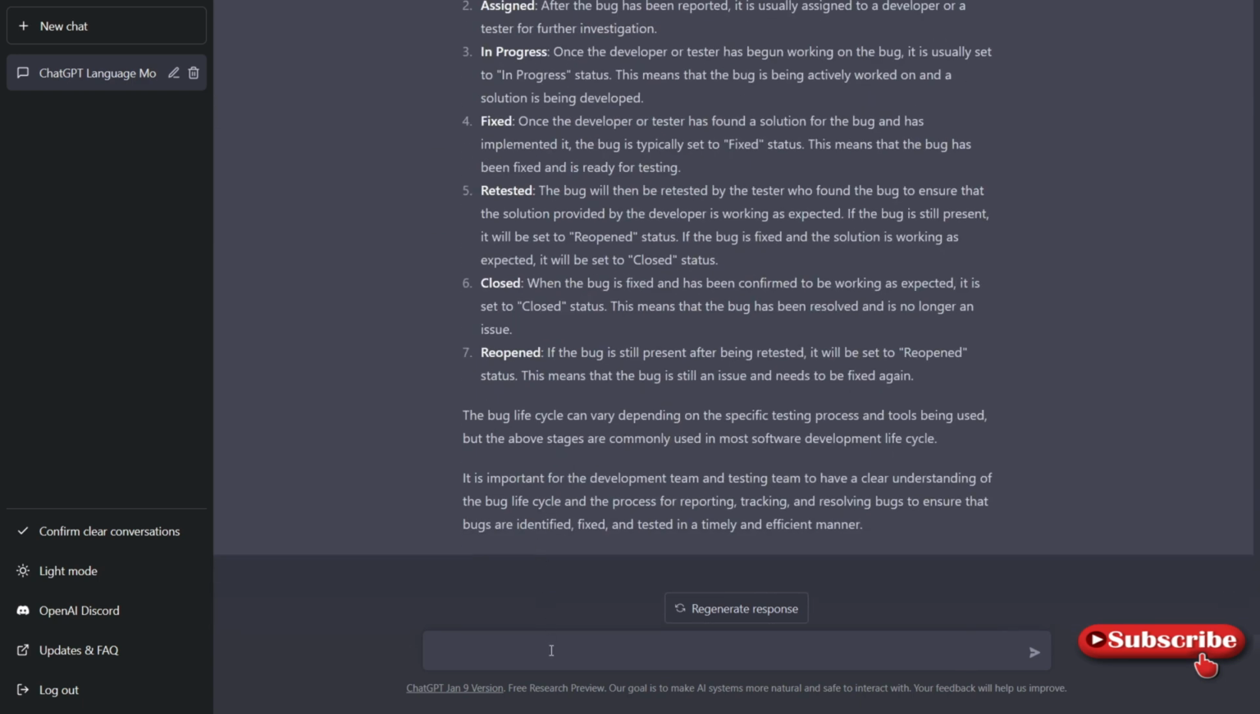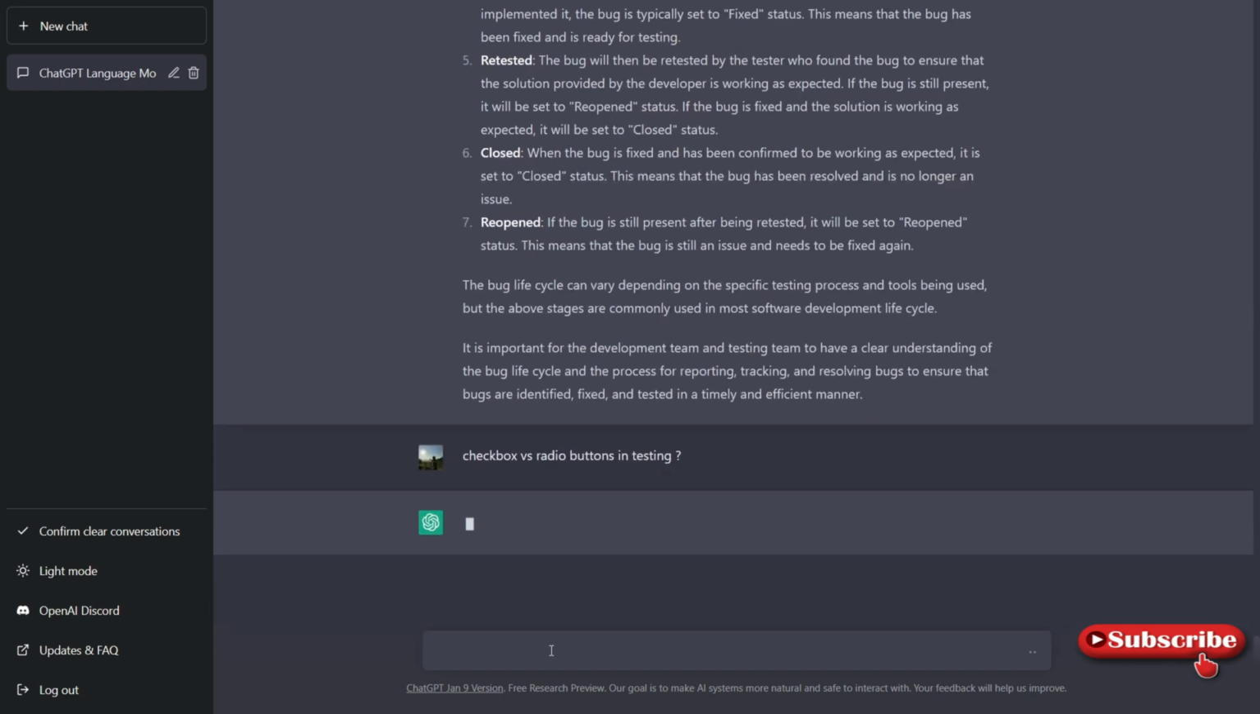I can ask this question like, what is the difference between checkbox and a radio button? Checkbox versus radio buttons in testing. Okay, so we see these checkboxes and radio buttons in our forms, right? So most people use this type of UI in their application.